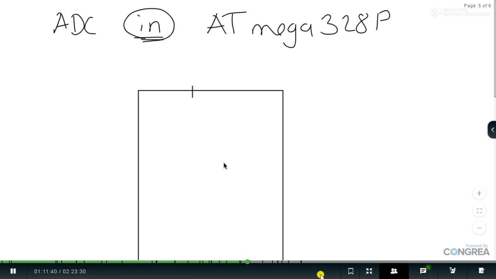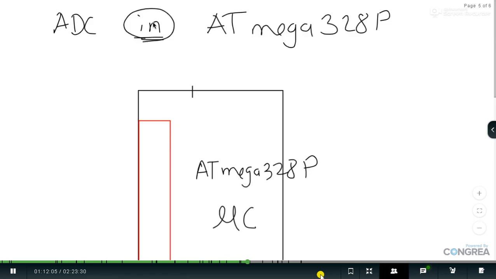I would like to draw that with the help of a simple diagram. So this is the Atmega 328P microcontroller, and inside that microcontroller I have an internal ADC.